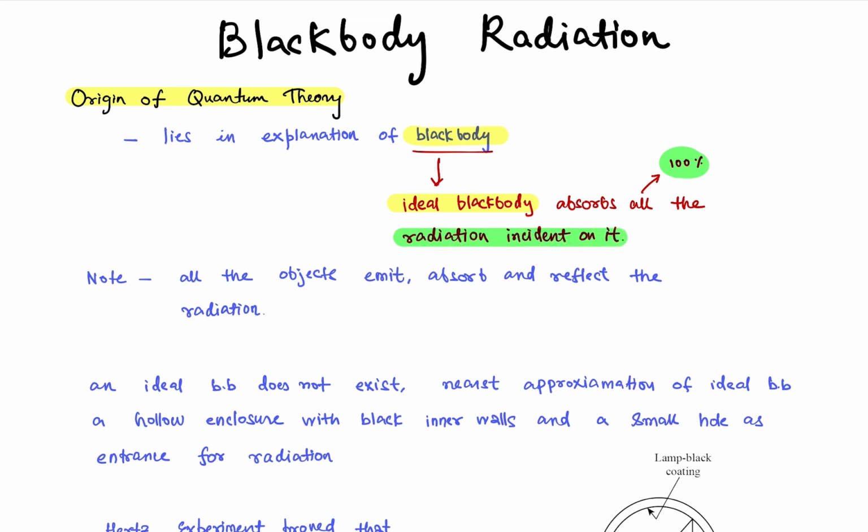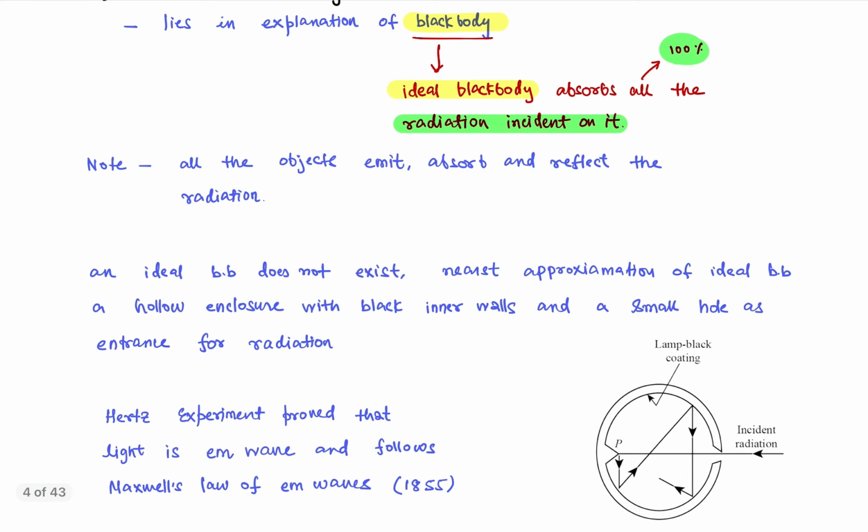That means whatever you throw at it, it absorbs all, and that is why it is named black body, because nothing is being reflected or re-emitted. Okay, and we know that all objects either emit something, absorb something, or reflect something of the radiation, right? And all objects actually do all these things in some kind of combination.